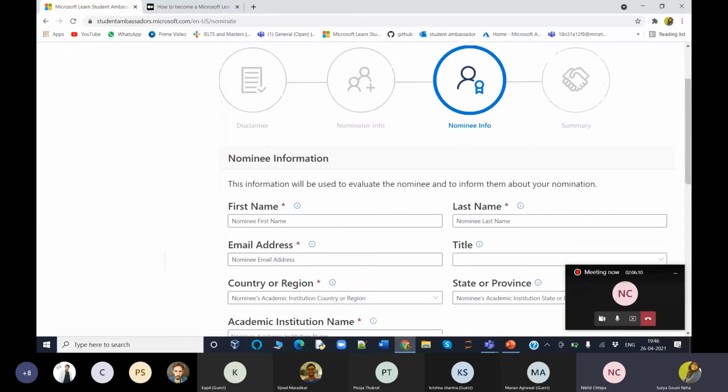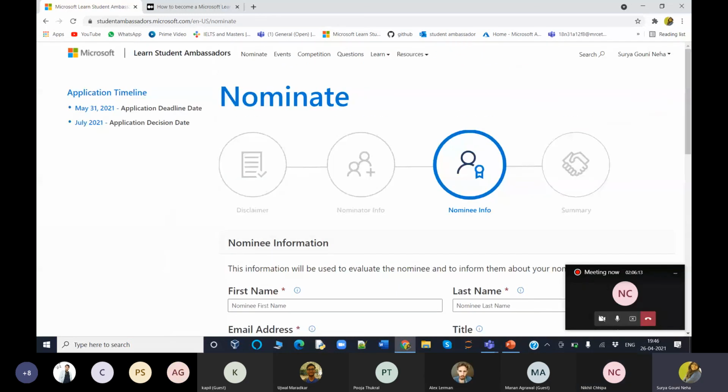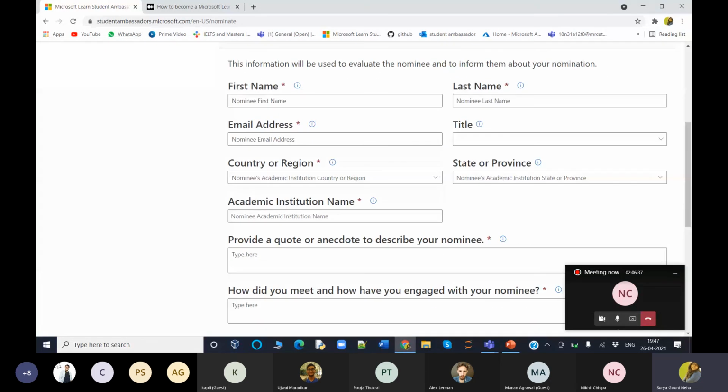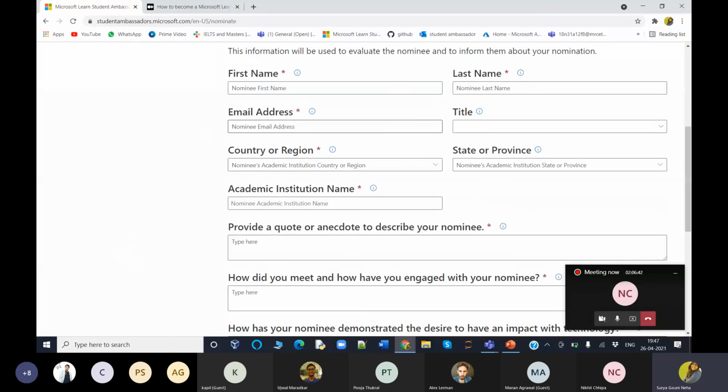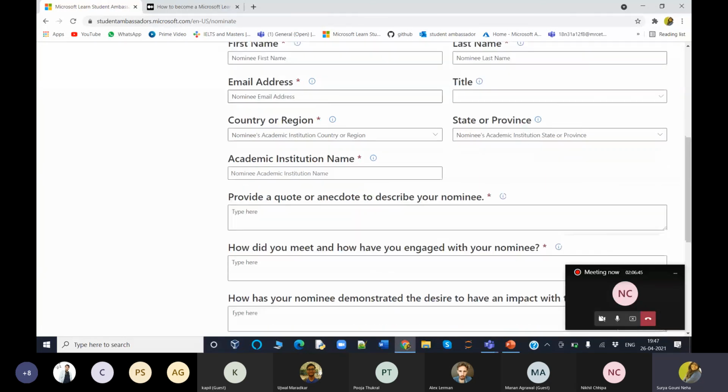So if you want a referral from my side, May 2021 is the application deadline for those who want to be an MLSA. So before May 31, please reach out to me so that I can fill in your details and recommend you. And by July 2021, the decision date would be announced. So this is the latest cycle which is going on.